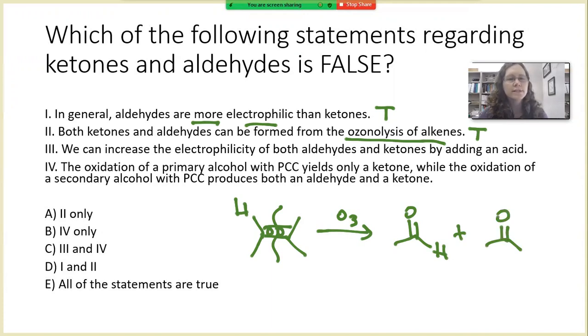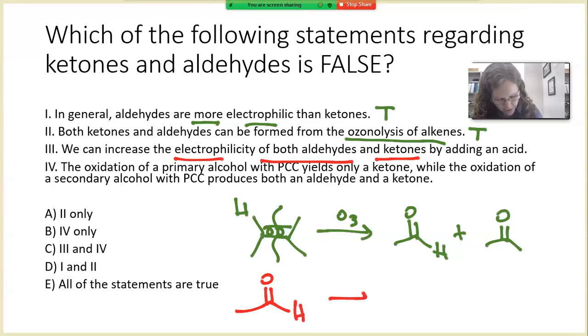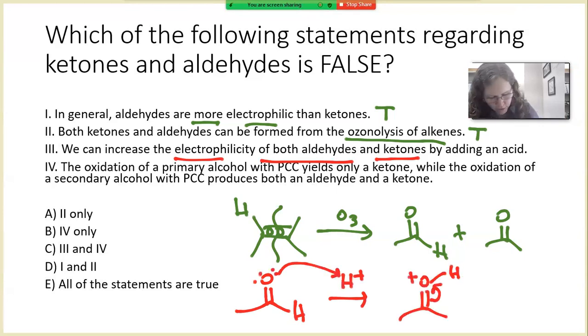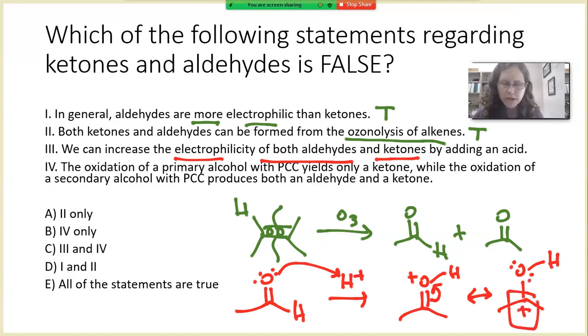Statement 3, we can increase the electrophilicity of both aldehydes and ketones by adding an acid. This is also a true statement. Say you have an aldehyde or a ketone, and we add acid. We are going to add that to the oxygen of the carbonyl. And this makes an electrophile that's better than the original aldehyde because we have a resonance contributor where there is a full positive charge present right there. And so that makes it a stronger electrophile than the original where there was only a partial positive charge.